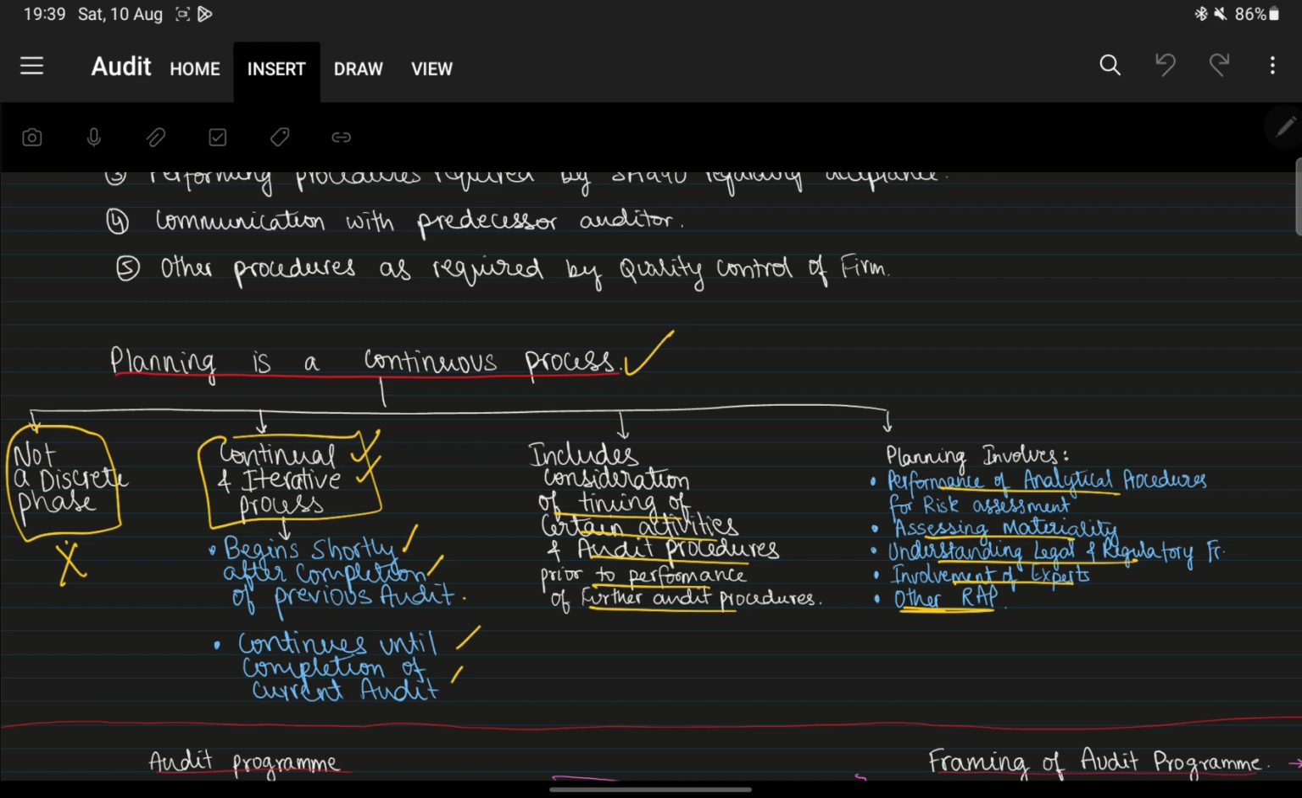So it is not a discrete phase. It is a continual and iterative process. It begins... what does this continual and iterative process mean?